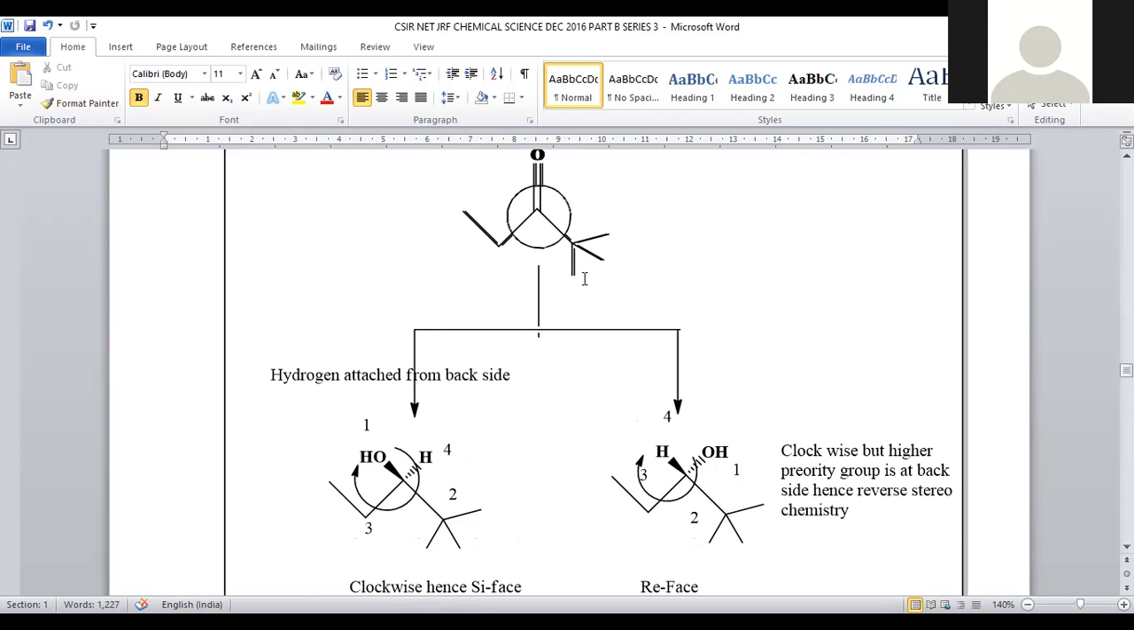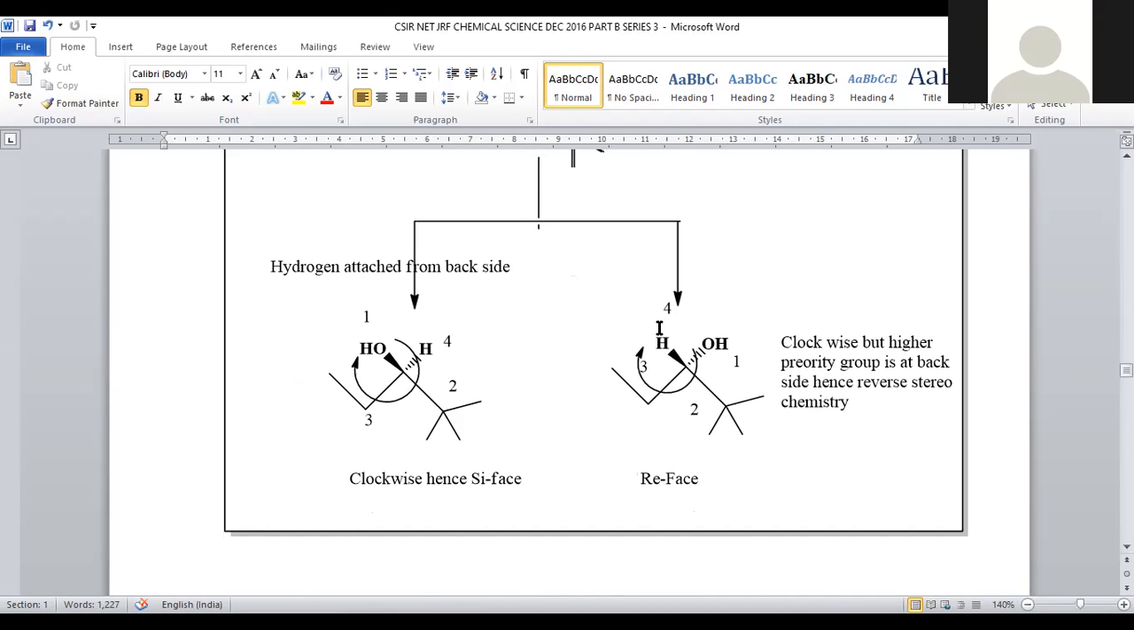And one more possibility is there. Hydrogen is coming from the front side, right? Being planar, there are two probabilities we just discussed. So hydrogen also comes from the front side, and this double bond O containing oxygen will go to the back side as an OH functional group. When hydrogen is present towards the viewer, let us assign the numbering. Obviously OH will get first priority, second and third, and fourth is given for hydrogen.